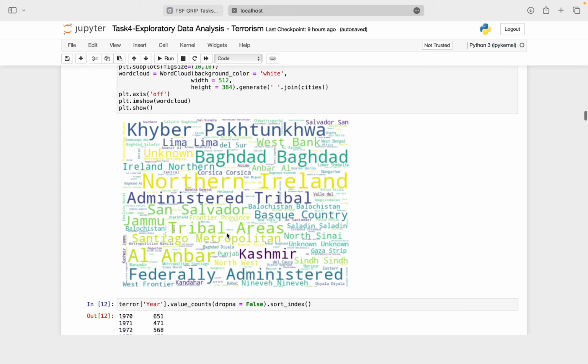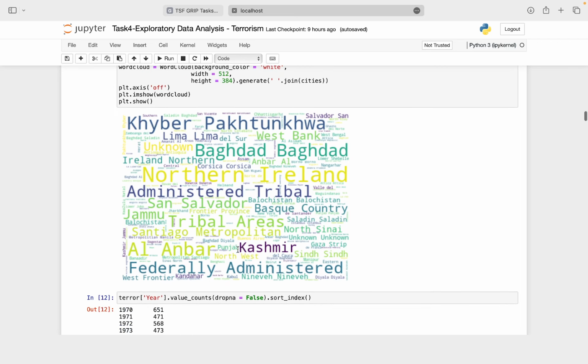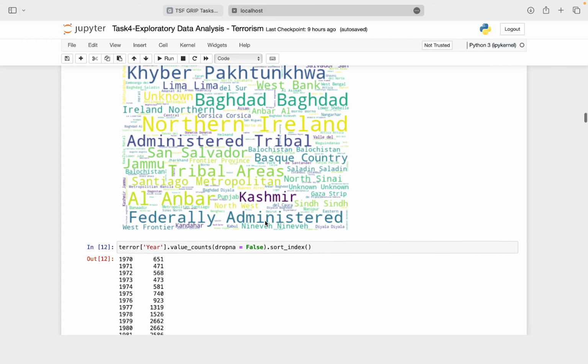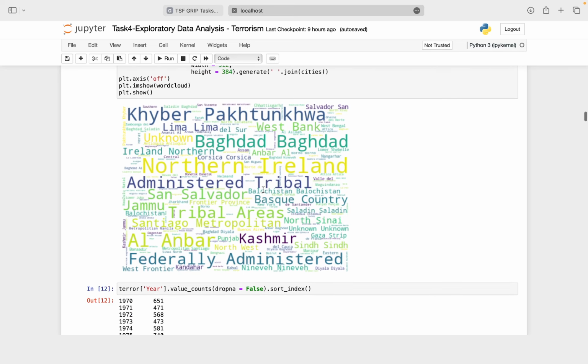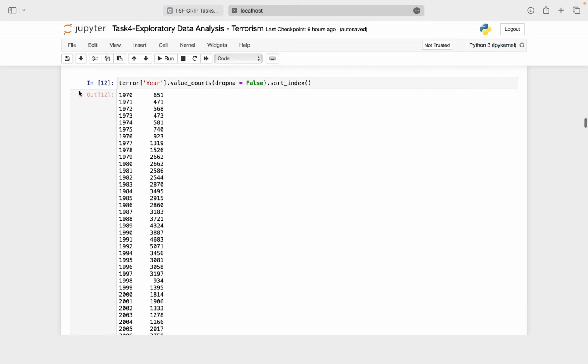This is an image that I have drawn, a word cloud based upon the amount of attacks these countries go through. The bigger the font, the greater is the amount of attacks these areas go through. Again, I drop NA and I sort it by index of year.